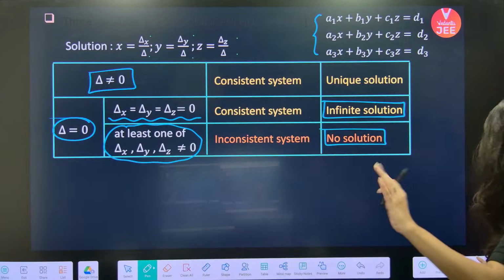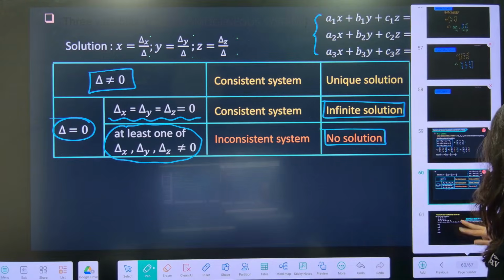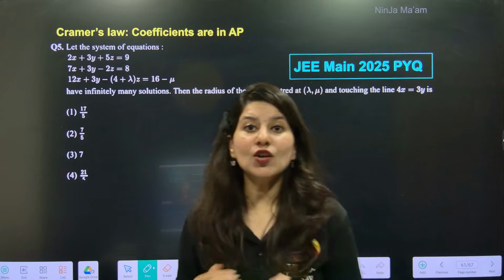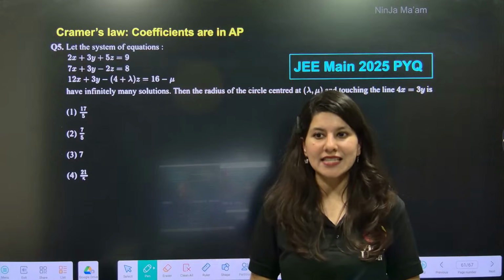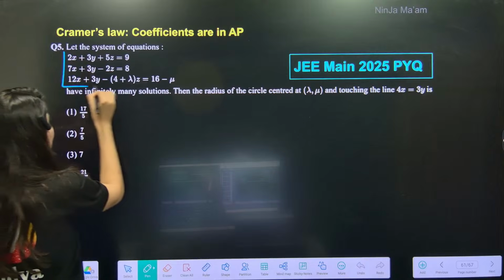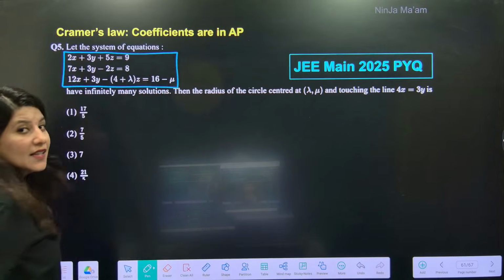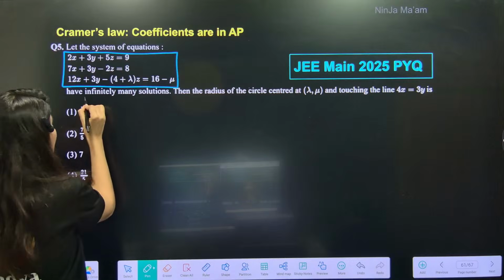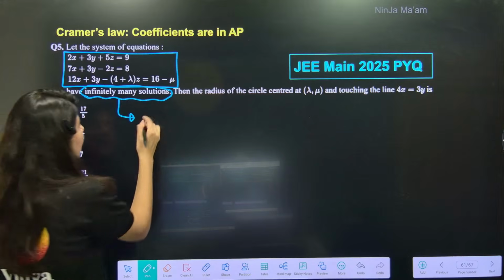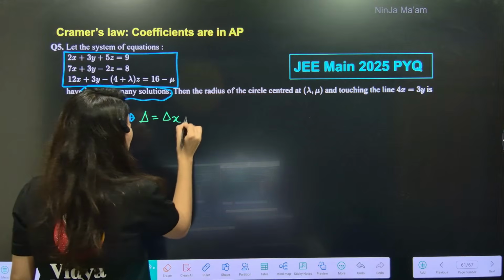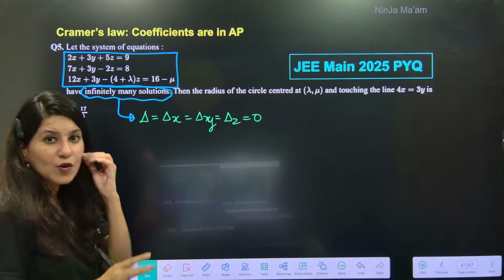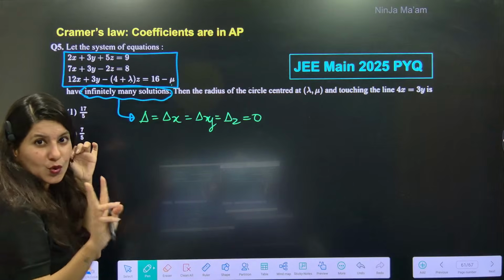Now I'll show you one type of question and you will realize what variety of questions from Cramer's rule JEE Main always asks. This is a JEE Main 2025 PYQ. They will give 3 equations with x, y, z unknown, and they will say that the system has infinitely many solutions. So the traditional method is, if infinitely many solutions, form del and all the other determinants and calculate them at 0. In fact, you don't have to calculate 4 determinants, because only lambda and mu, 2 things, you have to find.